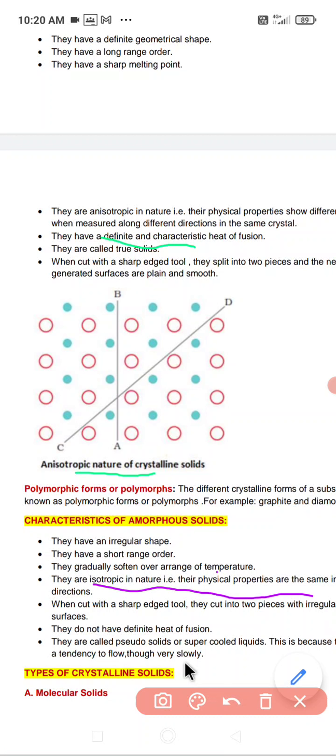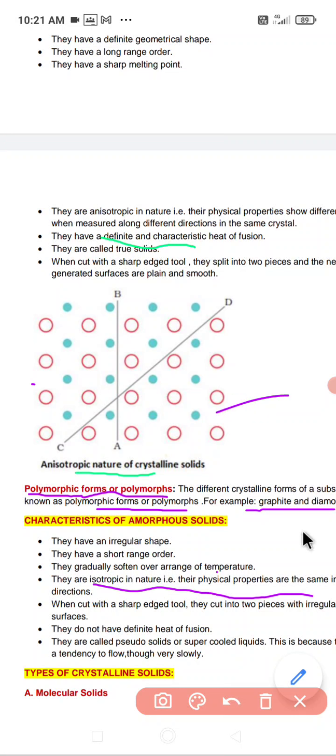Another important property of crystalline solids is polymorphism. What is polymorphism? Polymorphs are different crystalline forms of a substance, known as polymorphic forms. For example, graphite and diamond are the polymorphic forms of the same substance, carbon.